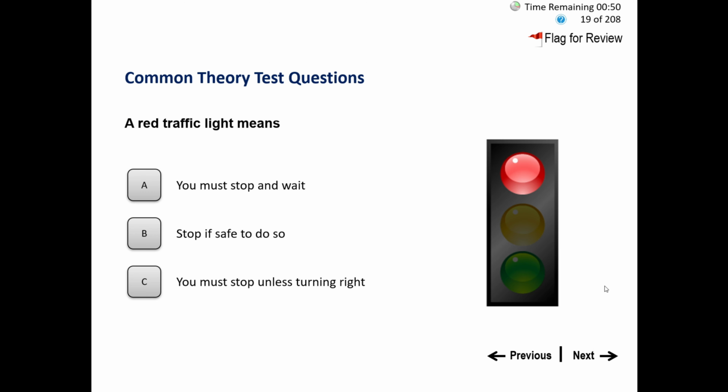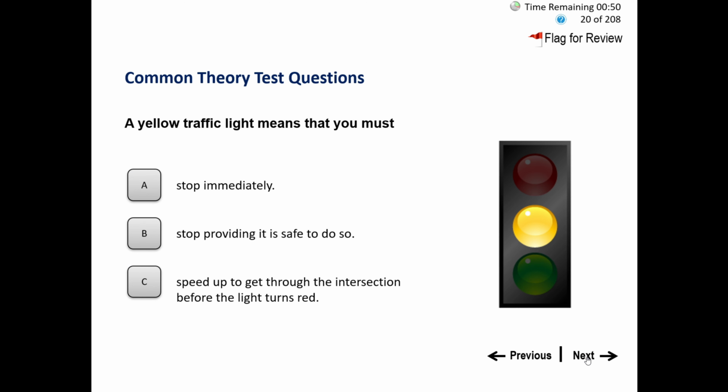A red traffic light means A. You must stop and wait. B. Stop if safe to do so. C. You must stop unless turning right. A red traffic light signal means we should stop. This is what we have learned from our childhood days. So the answer will be option A. You must stop and wait. No need to make this more complicated with the definition. So red means stop. That's it. Keep it in mind always.